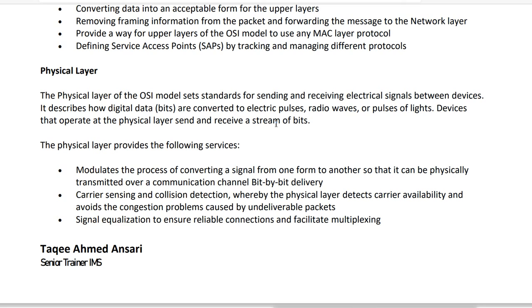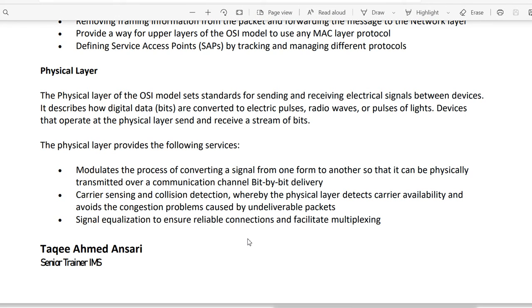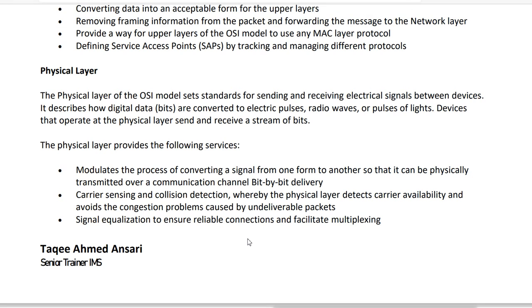The physical layer provides the following services: modulation, the process of converting a signal from one form to another so that it can be physically transmitted over the communication channel; bit by bit delivery; carrier sense and collision detection, whereby the physical layer detects the carrier and avoids the congestion problems caused by undeliverable packets.